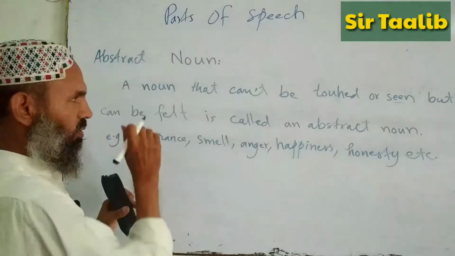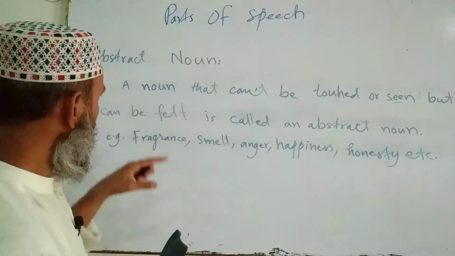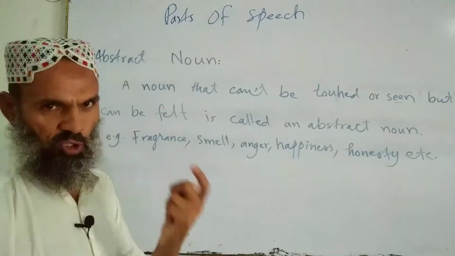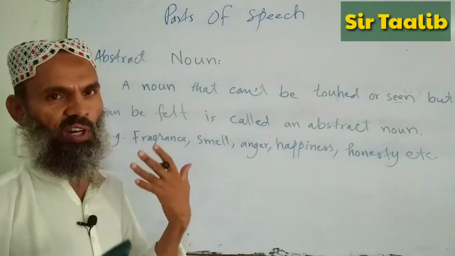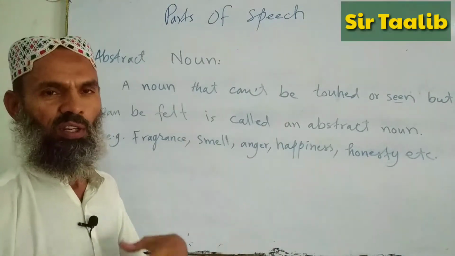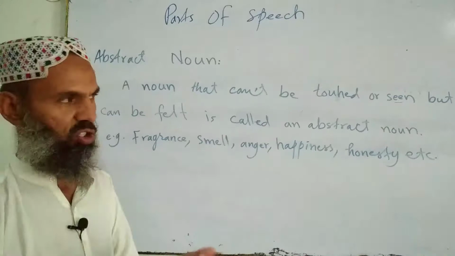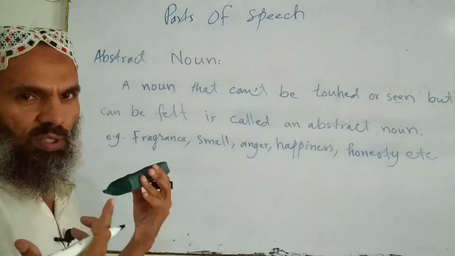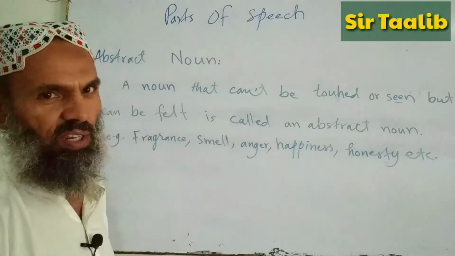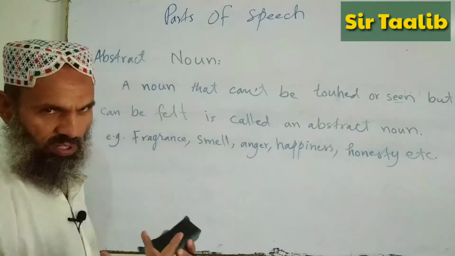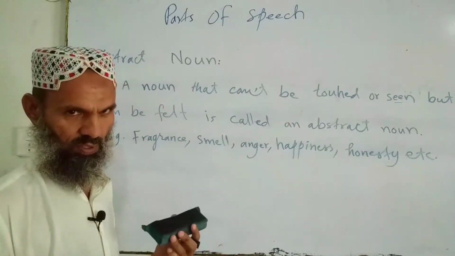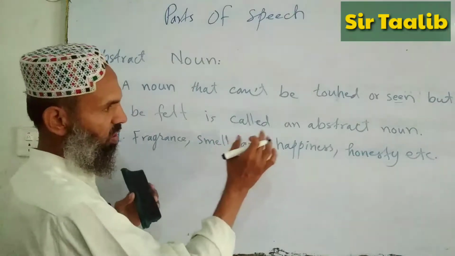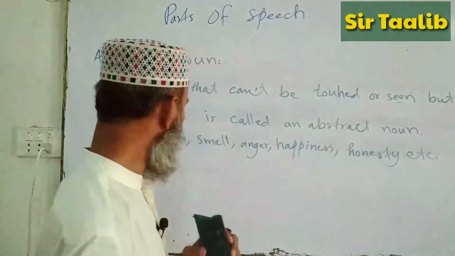Now you understand what an abstract noun is. A noun that we cannot touch, or cannot see, neither see nor touch, but can be felt. It means a noun that has a relation with feelings. That is called an abstract noun.